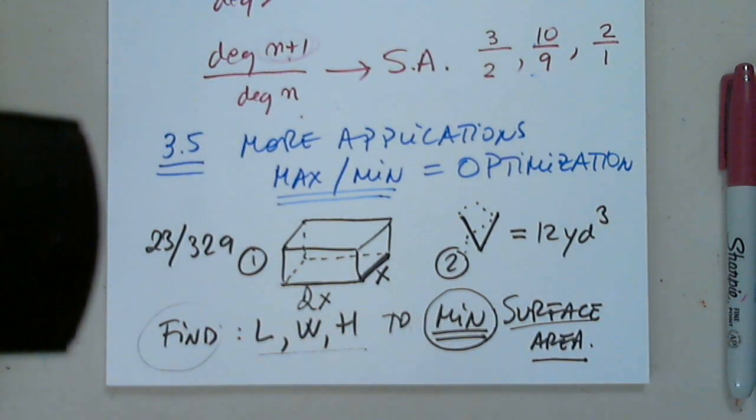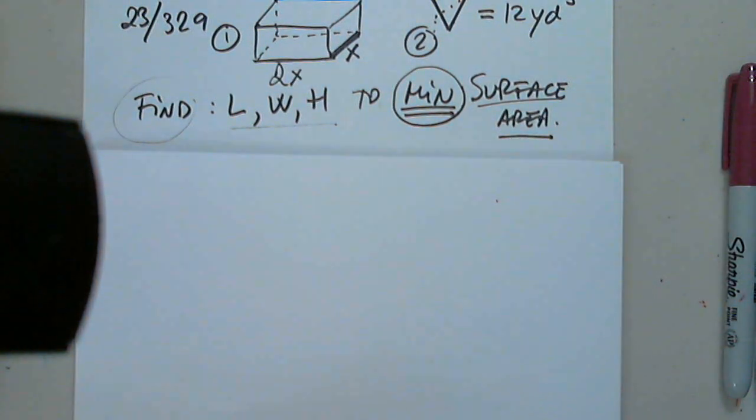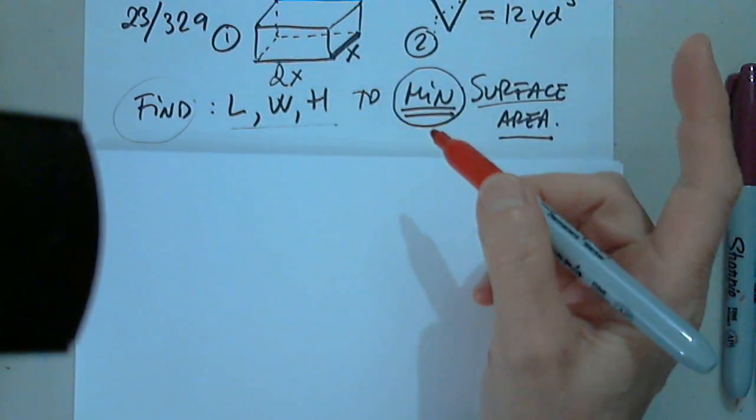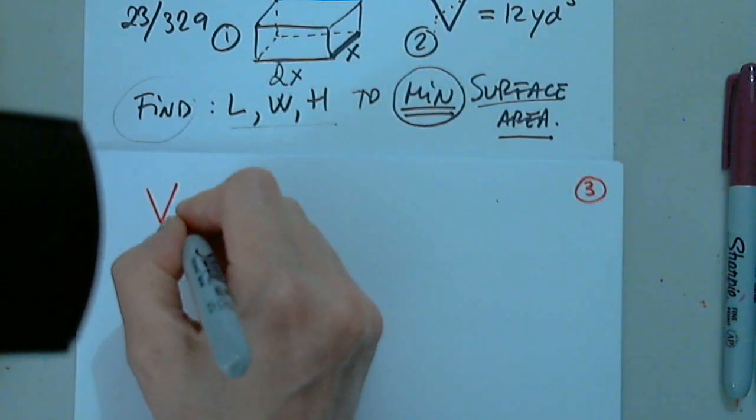Where is our starting point? Where do I start? It's okay if you're wrong, just say something. You can say, let's start from 2x and x. And what do I do with this? Set it equal to 12 yards. So that's your first point. Okay, that's fine. So we want to build the volume.